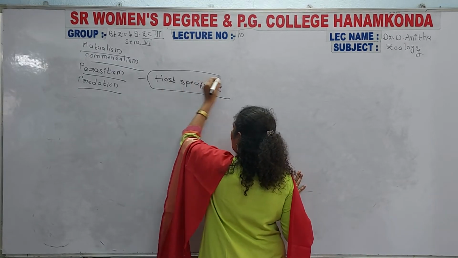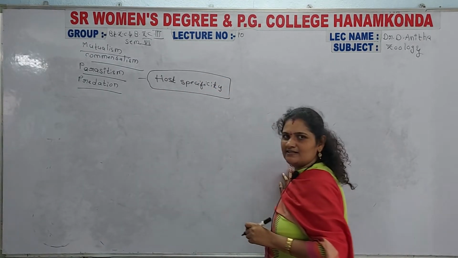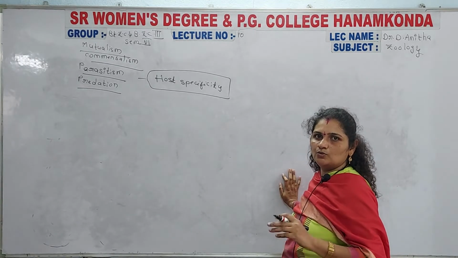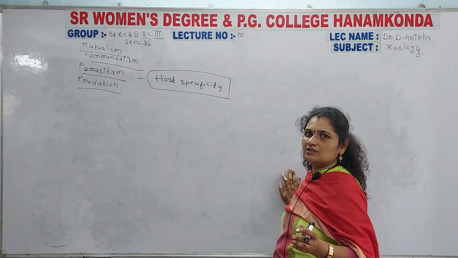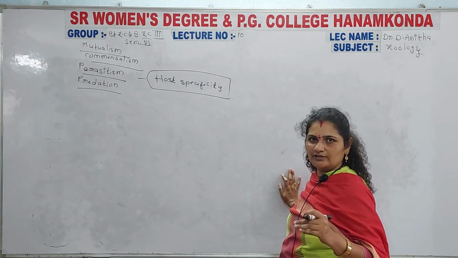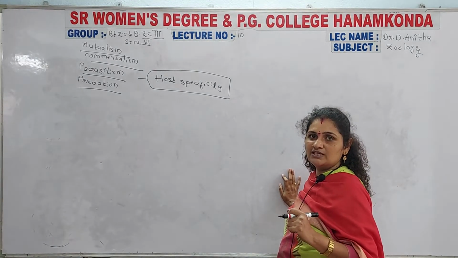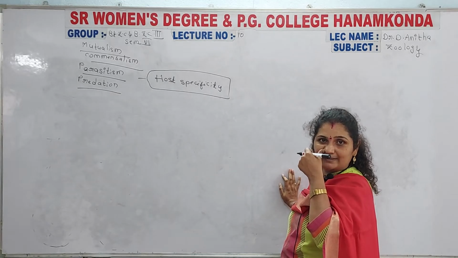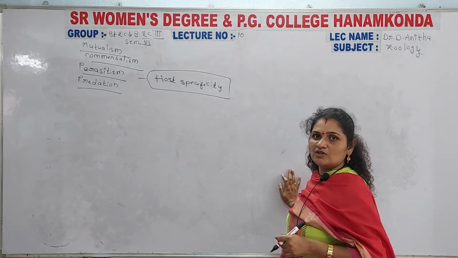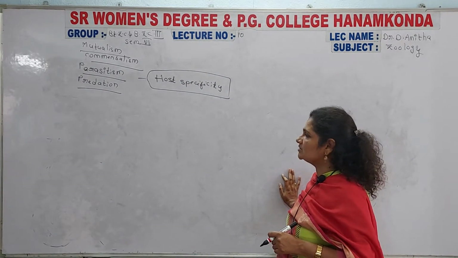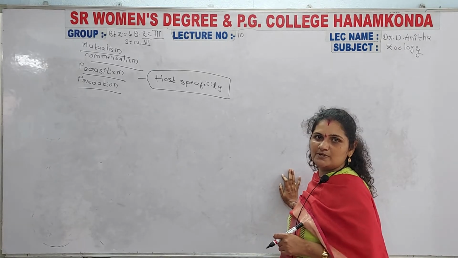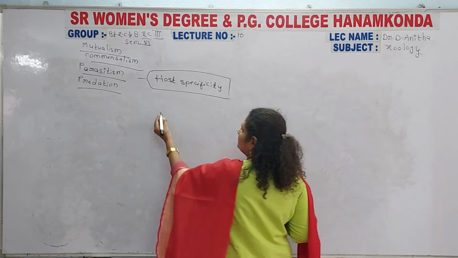Host specificity means some of the adaptations made by the parasites so that they are able to survive throughout their lifespan, until the end of the host body's life. So without any interruption, they can make some changes, some adaptations inside the host body. Those changes are considered host specificity, that is, the number of the parasites.